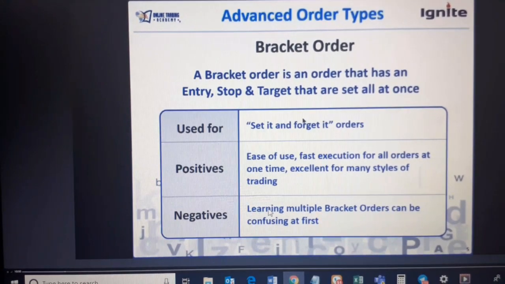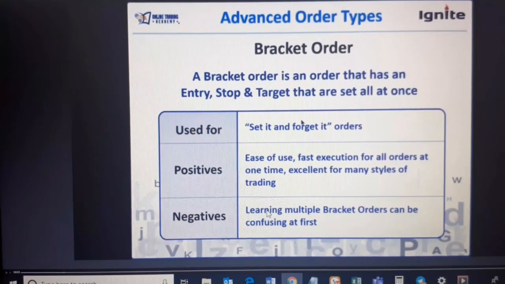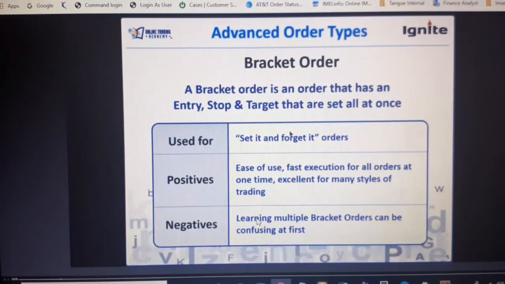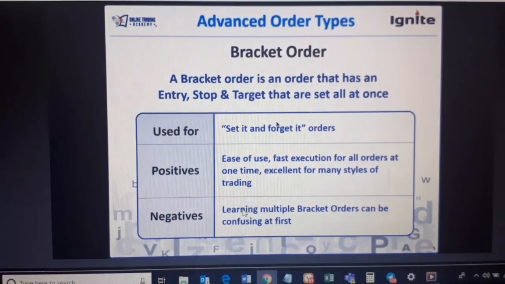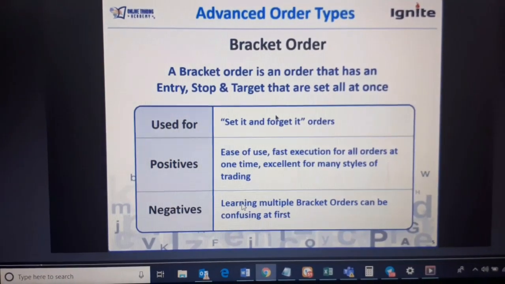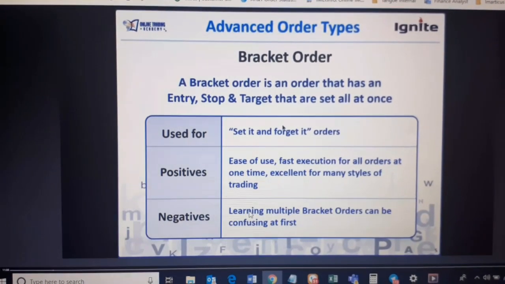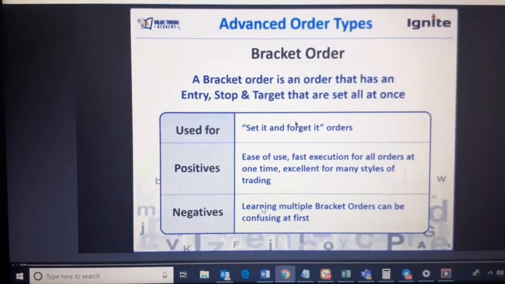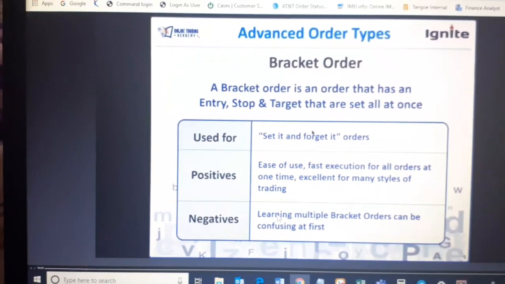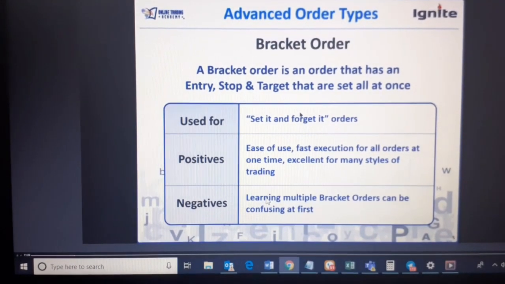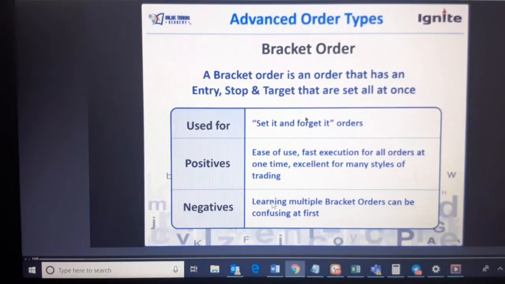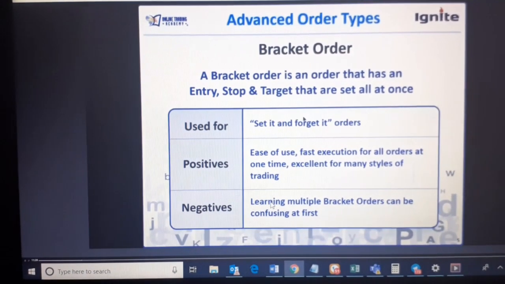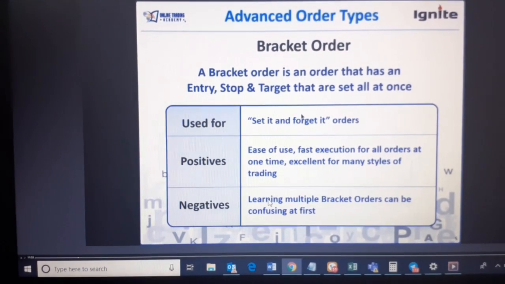So a bracket order is an order that has an entry, stop, and target that are set all at once. Okay, so in a bracket order, you can set entry, you can set your stop, and you can set a target order also. All three orders at the same time. Now, what happens once the price hits your entry? Let's suppose the price does not go up. It comes down and hits your stop loss. So your stop loss order will get executed.